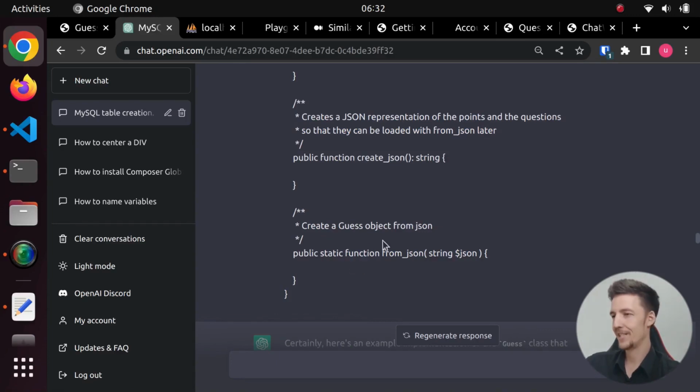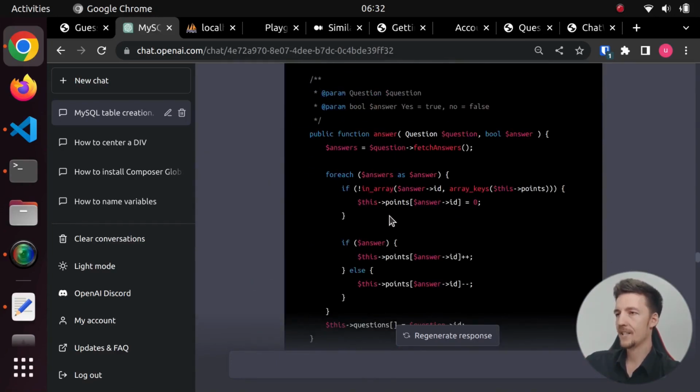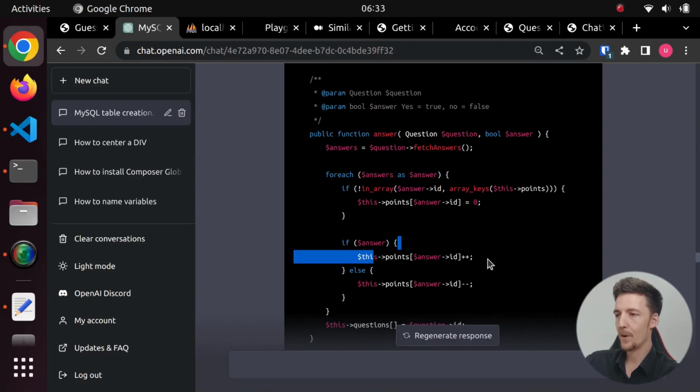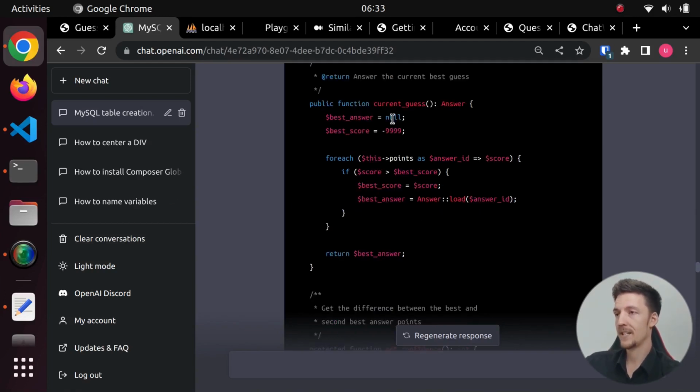So then ChatGPT came up with this. The answer method. First, we fetch the answers of that question. Then we loop through all of the answers, and then we add points or subtract points, depending on the answer. And this just initializes it at 0 so that we don't get an error if it doesn't exist yet. And then the current best guess will loop through all the points and get the answer ID and the score, and then compare the score to the best score, and then finally return the best answer. Now, here it is unnecessarily loading the answer from the database every time.